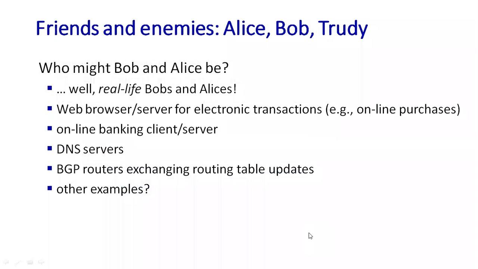Moving towards the next slide, here you can see what things we are going to use whenever we send a message from one place to another. Whenever we are doing any kind of transactions, at that time we have to use a web browser or server, which you already know. If you are doing online purchases, or you are using Amazon or Flipkart, at that time you need to use web browsers or servers if you want to communicate for any electronic transactions.